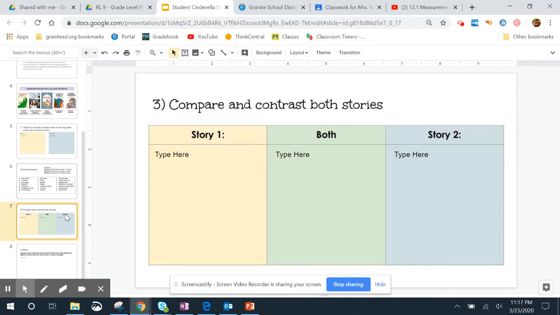Okay. After you've identified the themes, you're going to compare and contrast both stories. So story 1, the differences go here. The story 2, the differences go here, and then the similarities go in the middle. It doesn't quite look like a Venn diagram, but it's easier to type with the columns.